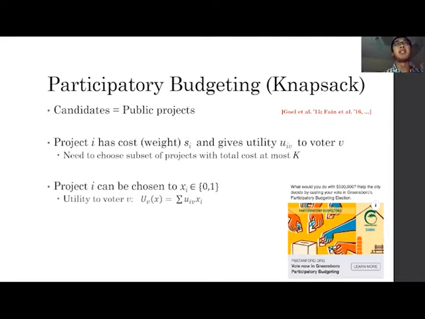Project i can be chosen or not chosen, and the utility to voter v is the sum over the individual projects that are chosen. Participatory budgeting elections are widely run around the world.